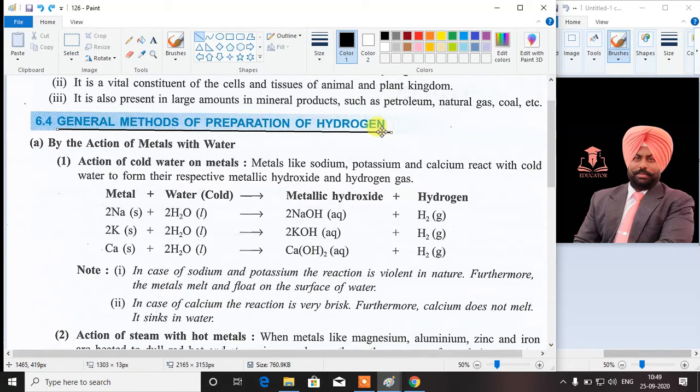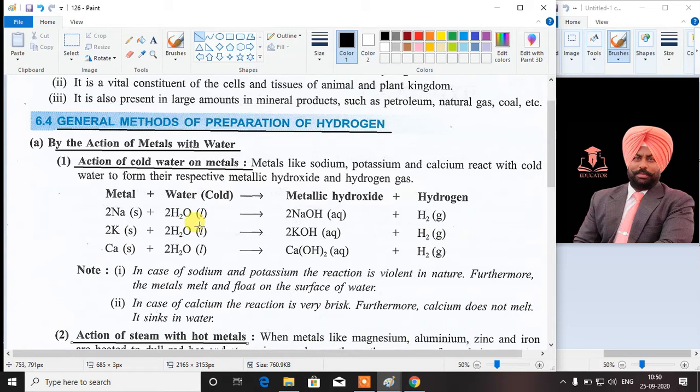The hydrogen gas can be prepared by the action of water on some metals. This is categorized into two different headings, that is action of cold water on metals, and second is action of steam on hot metals. Let's discuss the first point first, that is action of cold water on metals.